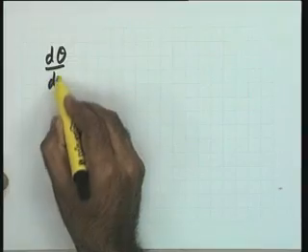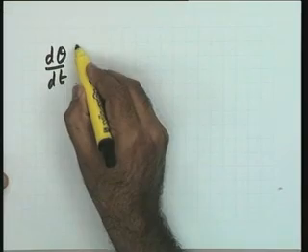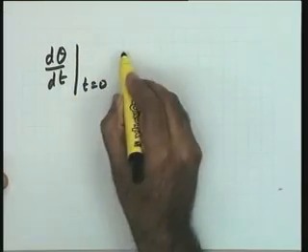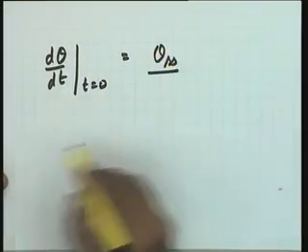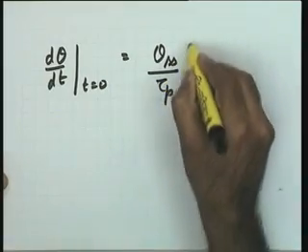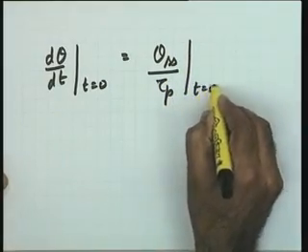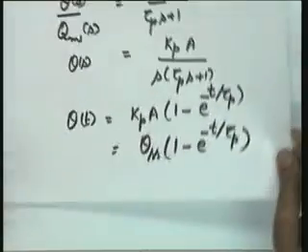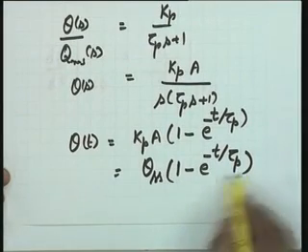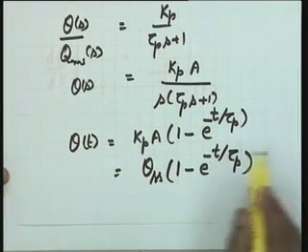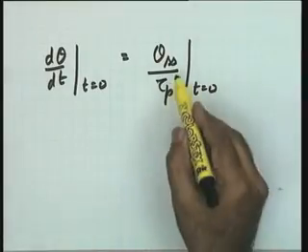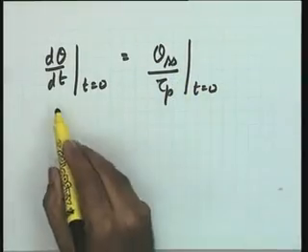This gives me d theta by dt at t equal to 0 is equal to theta ss by tau p. I have written this expression by simply taking the derivative of this. This can easily be established that the derivative of this at t equal to 0 is given by this expression.